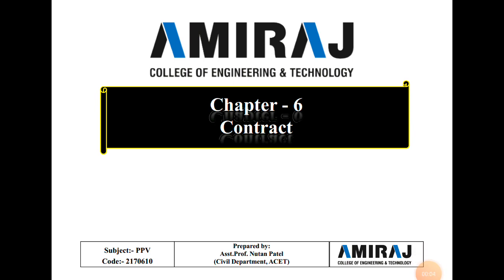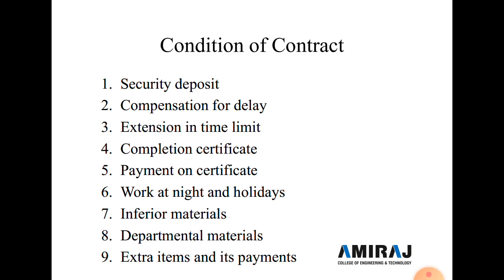Hello student, today we start a new topic in chapter number 6, Contract, of the Professional Practice and Evaluation (PPV) subject. In this contract topic, we discuss conditions of contract. In these conditions of contract, we discuss about 22 to 23 different types. So let's start with the first condition of contract.